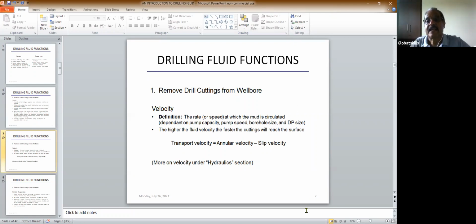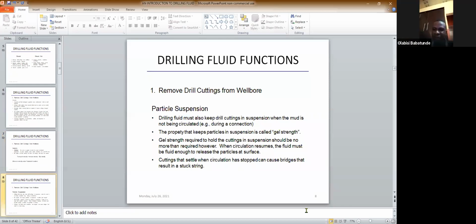So the transport velocity is the annular velocity minus the slip velocity, and these things we'll discuss under hydraulics. Next, removal of drilling cuttings and particle suspension. Drilling fluid must also keep drill cuttings in suspension. You see what happens when you stop the pump.